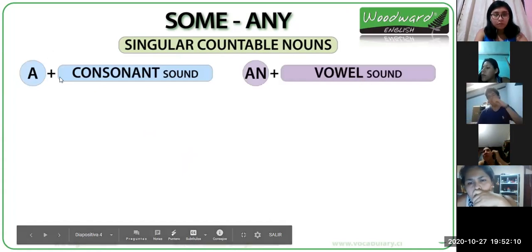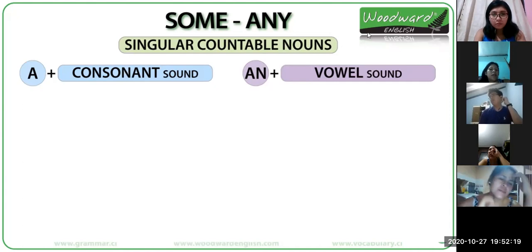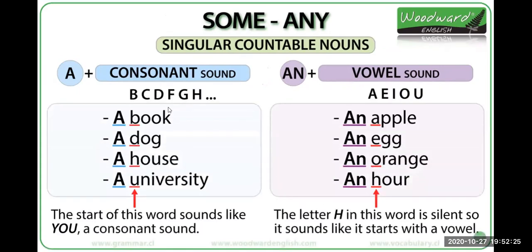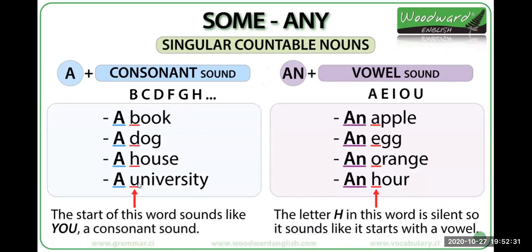We use a when the word starts with a consonant sound, and we use an when the word starts with a vowel sound, right? For example, a book, a dog, a house. Here, university sounds like "yuniversity." That's why we use a university.